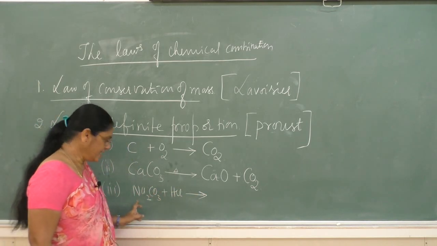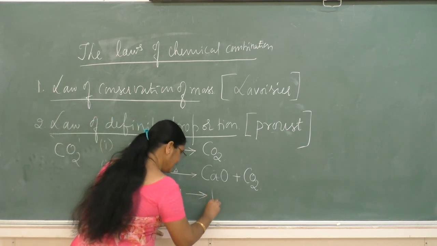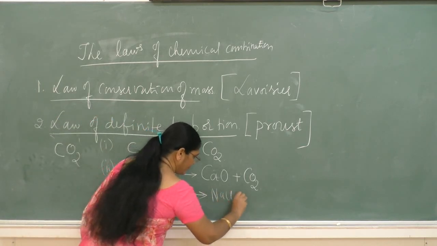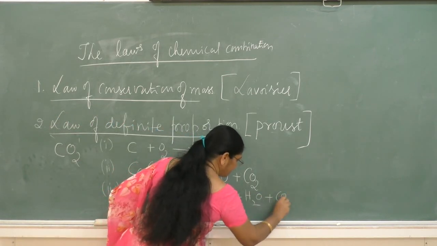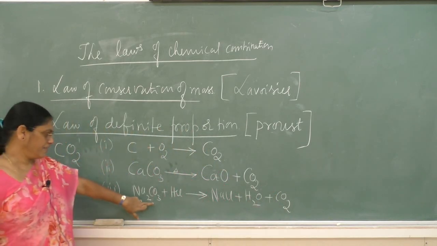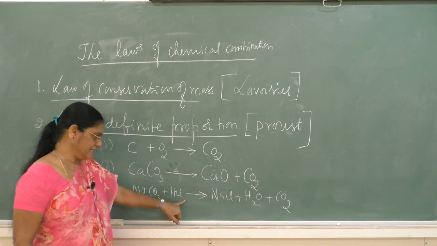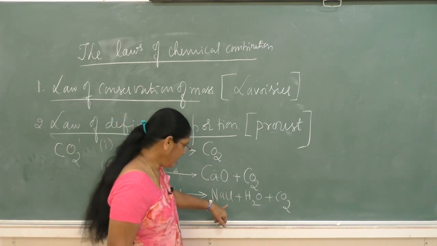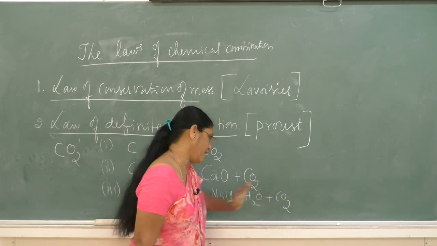When sodium carbonate is treated with dilute hydrochloric acid, it gives sodium chloride, water and carbon dioxide.